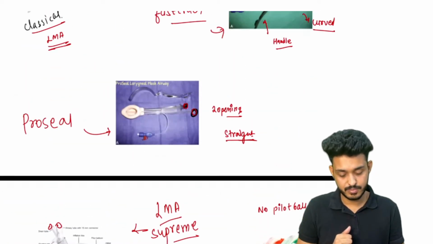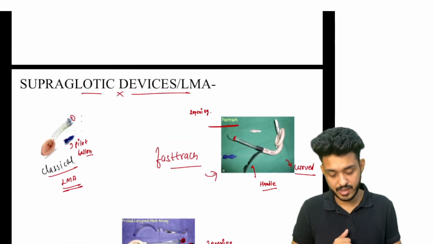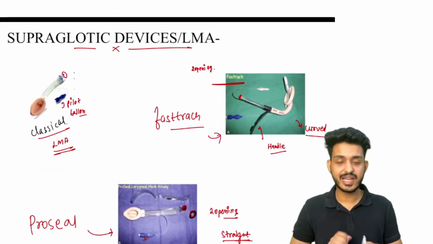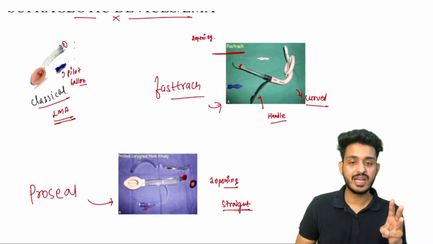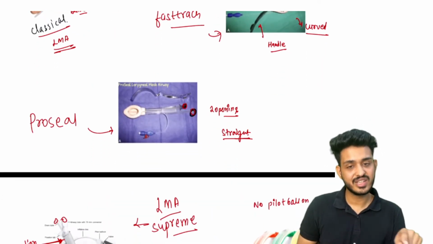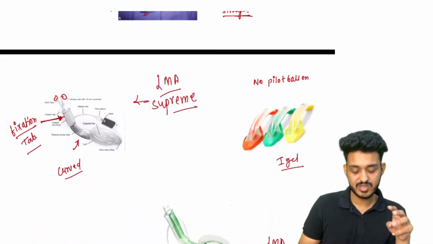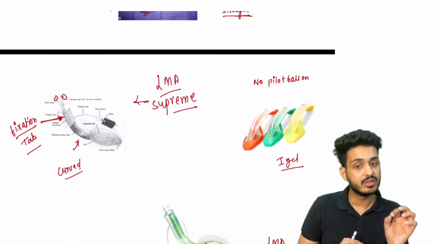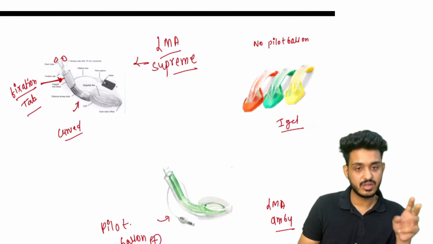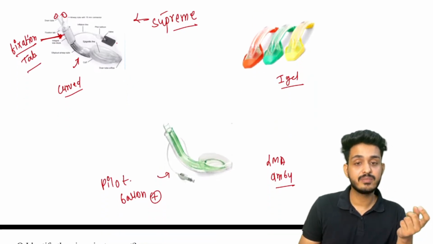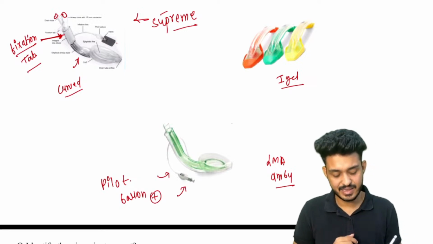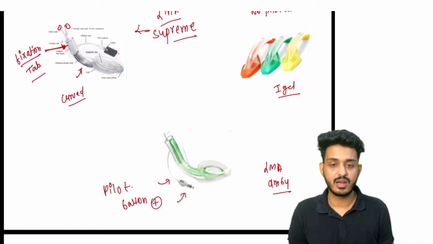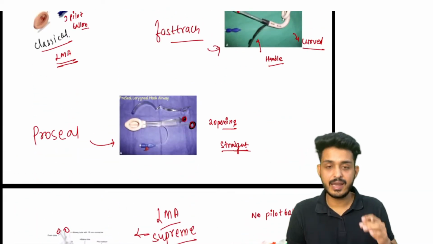So please try to revise again. Look here, we are having supraglottic airway devices. We are having classical, single opening; fast track, double opening with a handle; ProSeal will be straight blade, double opening; LMA Supreme will be curved along with the fixation tab. Next one is your i-gel, which has no pilot balloon, and lastly we are having LMA Ambu. Pilot balloon will be there, and this one will again be colorful. So these are the six LMA devices.